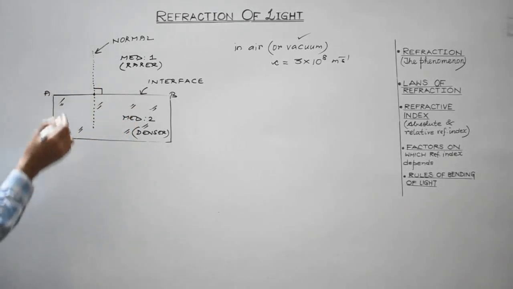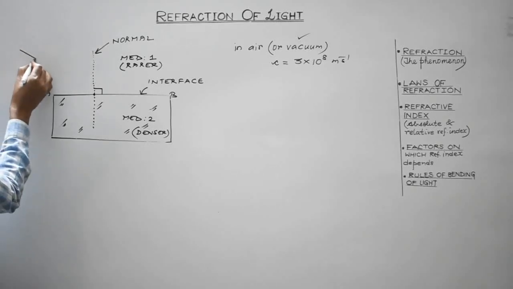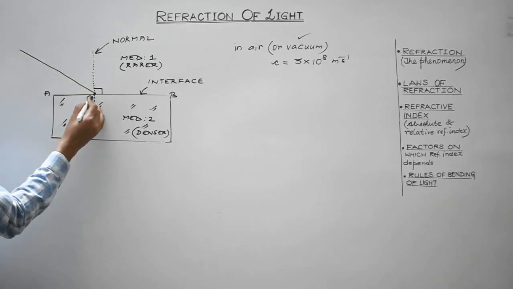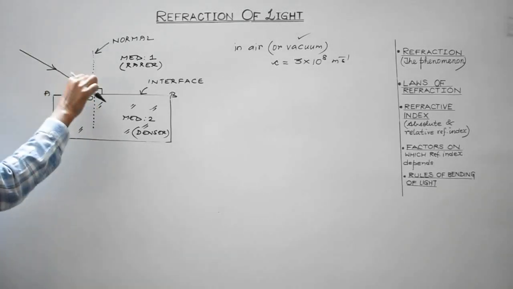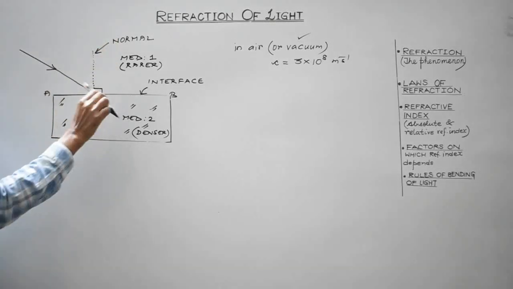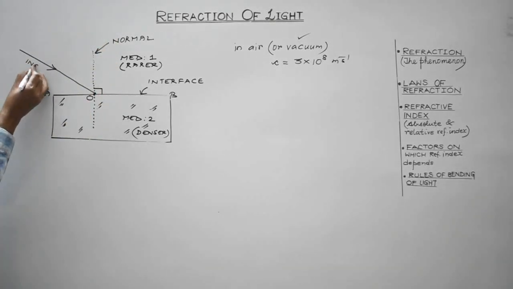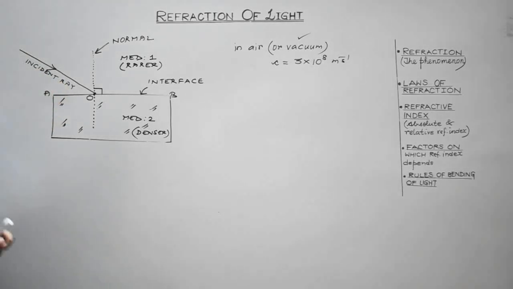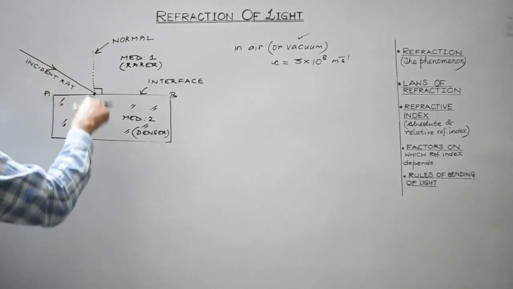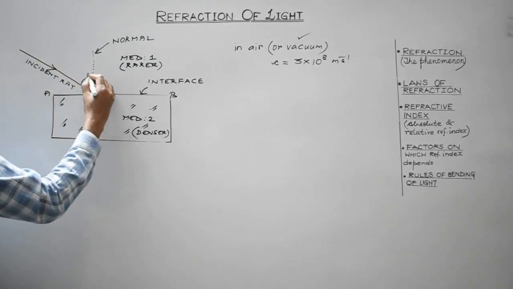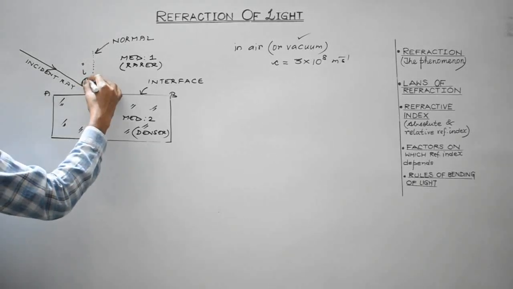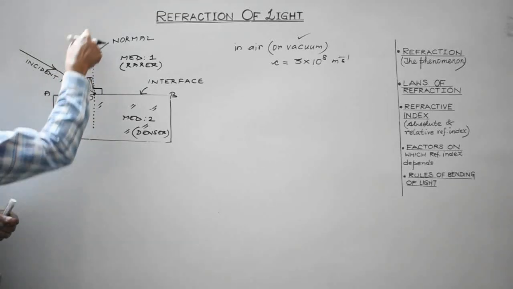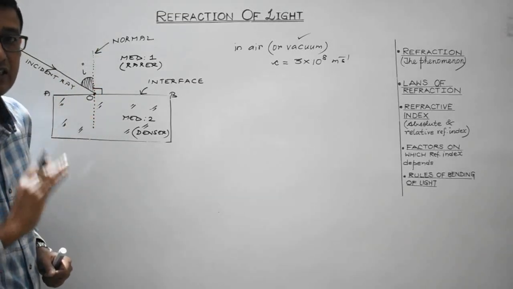So, now let us consider an incident ray, and it is incident at point O in an oblique direction. This is normal incidence, this is an oblique direction. So suppose this is the incident ray. Now the angle which the incident ray makes to the normal is known as the angle of incidence, right?